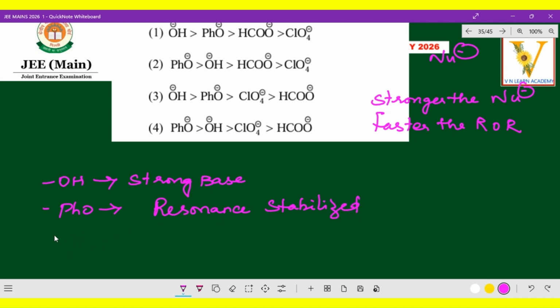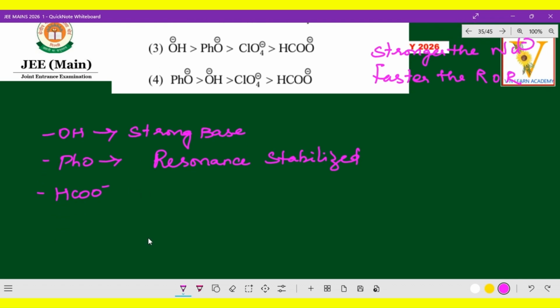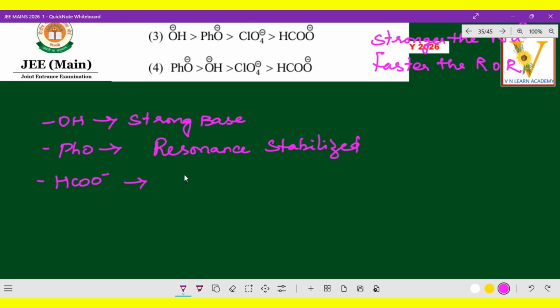Right, next one, what is it? Here, HCOO minus. So HCOO minus is overall a weaker base. Right, now next one, ClO4 minus, perchlorate. So that means this is highly resonance stabilized due to the presence of multiple oxygen atoms, as a conjugate base.